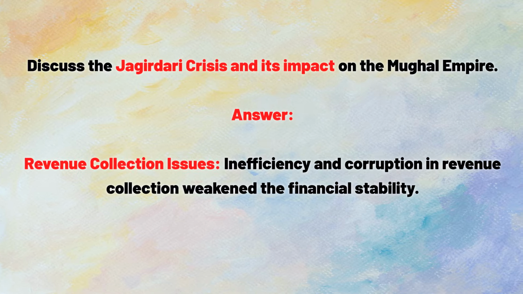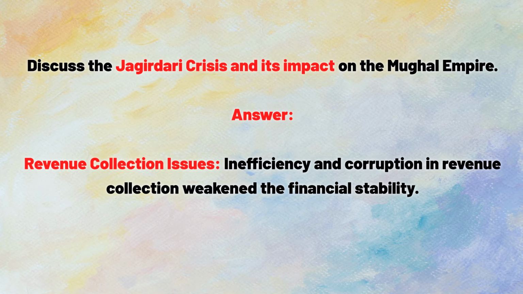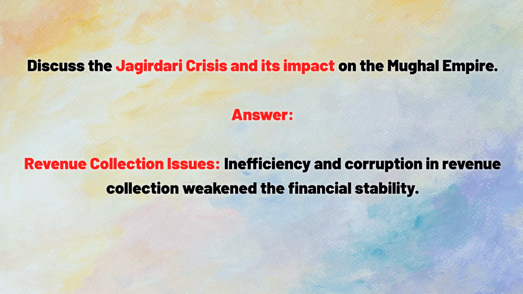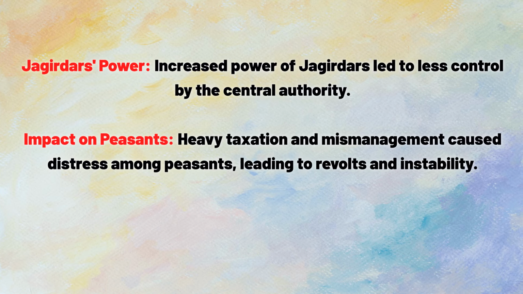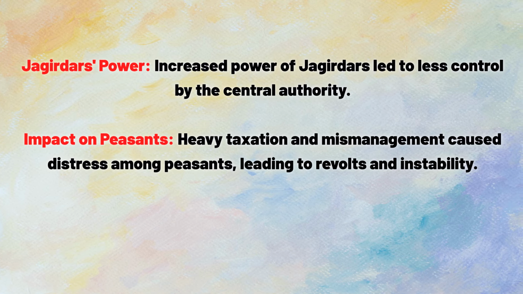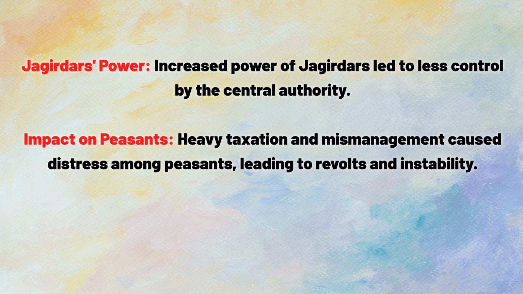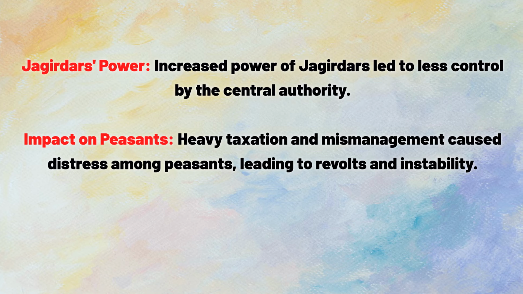Discuss the Jagirdari crisis and its impact on the Mughal Empire. Answer: revenue collection issues, inefficiency and corruption in revenue collection weakened the financial stability. Jagirdars' power, increased power of Jagirdars led to less control by the central authority. Impact on peasants, heavy taxation and mismanagement caused distress among peasants, leading to revolts and instability.